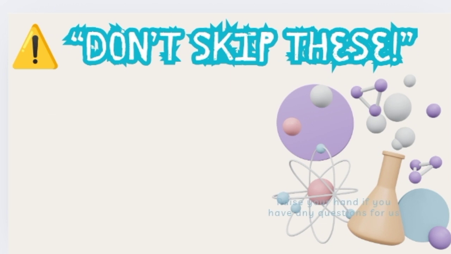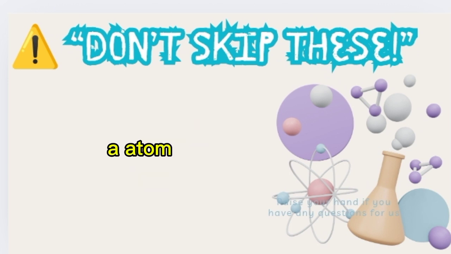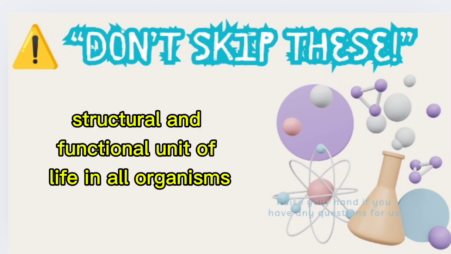Question number 219. What is the basic unit of all living things? A. Atom. B. Cell. C. Organ. Correct answer: B. Cell. The cell is the smallest structural and functional unit of life in all organisms.